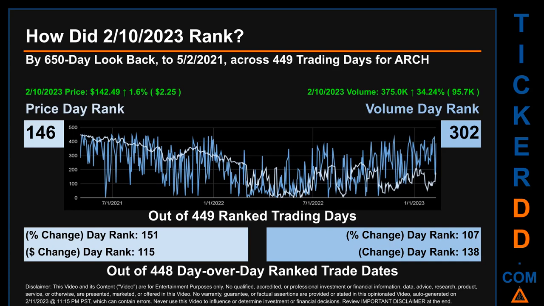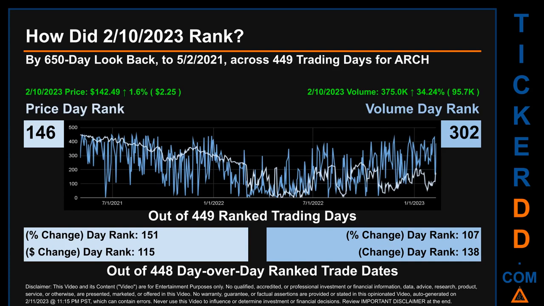How did the 10th of February 2023 rank for ARCH by 650 calendar day look back to the 2nd of May 2021, across 449 trading days, of which the 10th of February 2023 price ranked 146 while its volume ranked 302. Each of the 449 trading days were ranked amongst themselves by highest end of day price and volume, with a rank of 1 being the highest and 449 being the lowest ranked day.